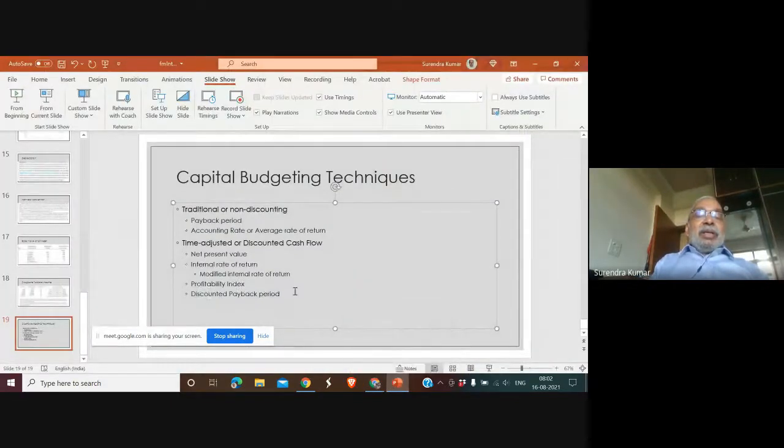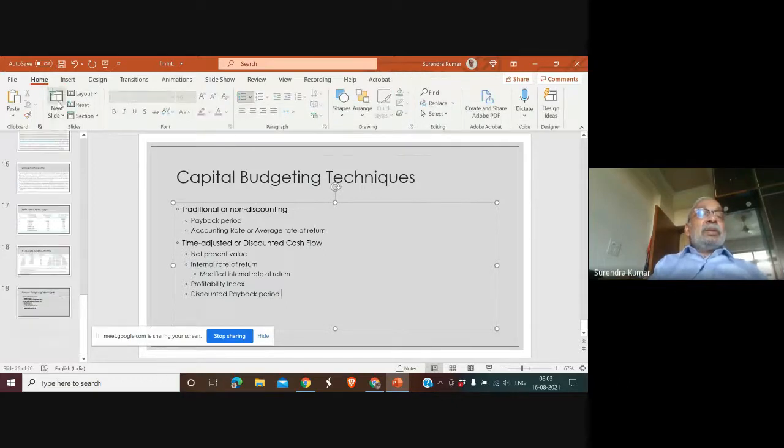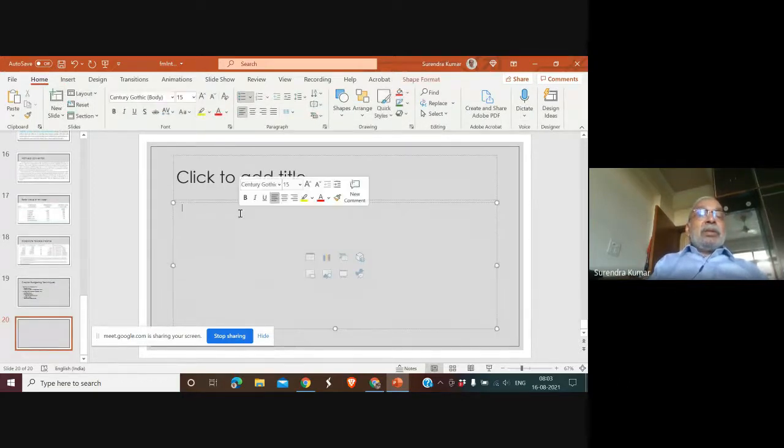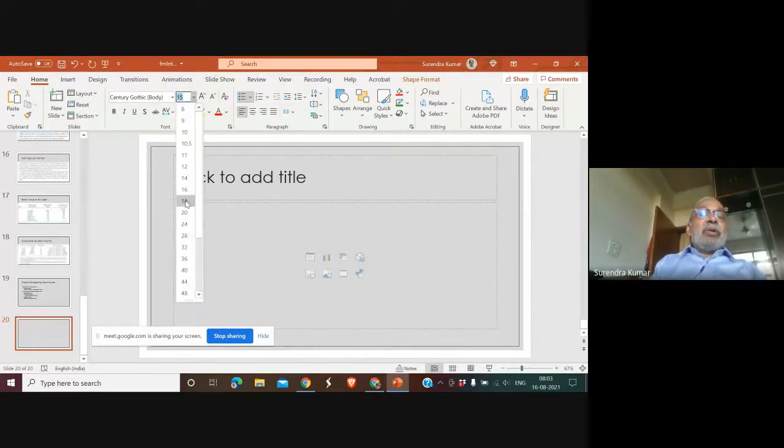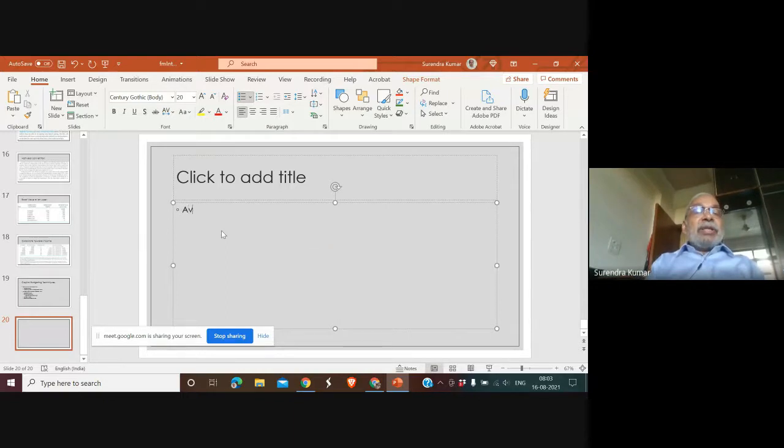would be relevant, and maybe I can use a different slide here. Right, and I'm writing it here, using a slightly bigger font for this. So we are saying our average investment would be equal to how much? Half of.